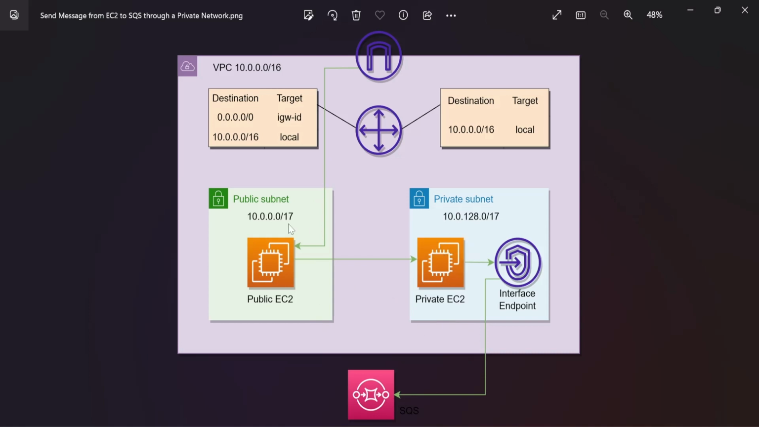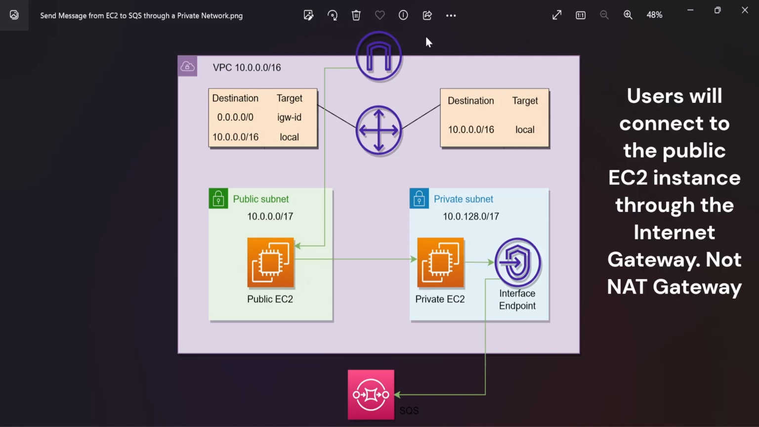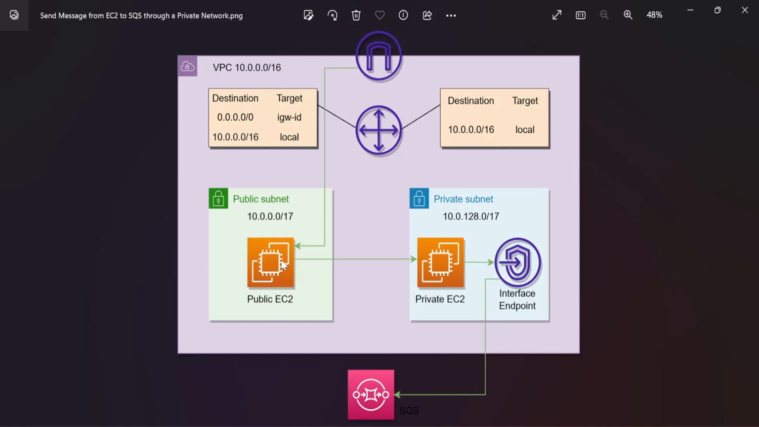So for that we have used one public EC2 instance, that means the EC2 instance which will be there in the public subnet. Fine. See, the user will connect to this public EC2 instance through the NAT gateway, right? And then from this public EC2 instance, it will try to log into the private EC2 instance. And once the user is logged into this private instance, then from this private EC2 instance, it will send the message to SQS through the interface endpoint, right? Now we will implement the same in the AWS console.